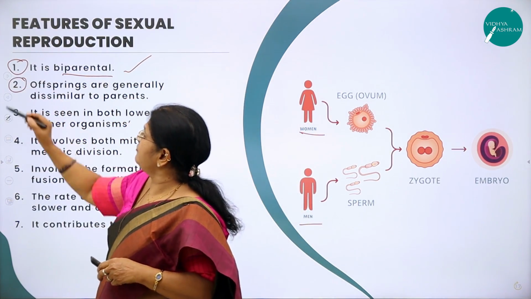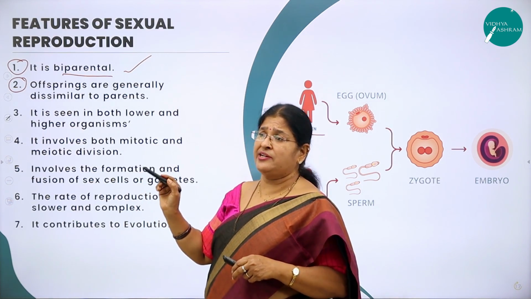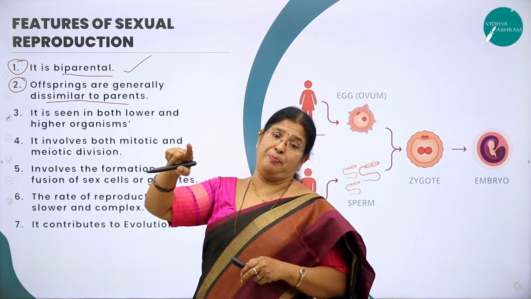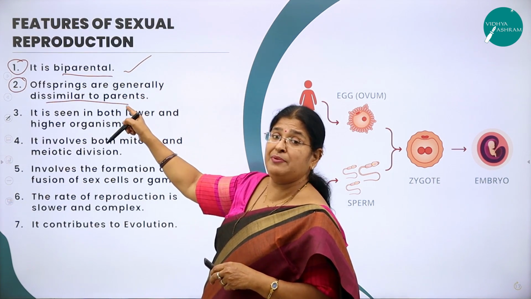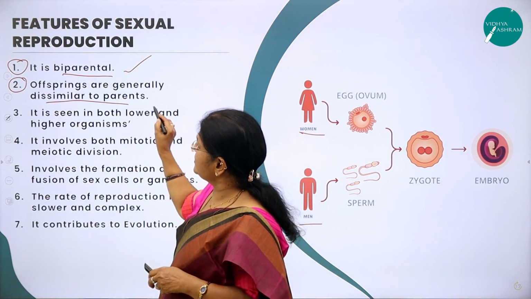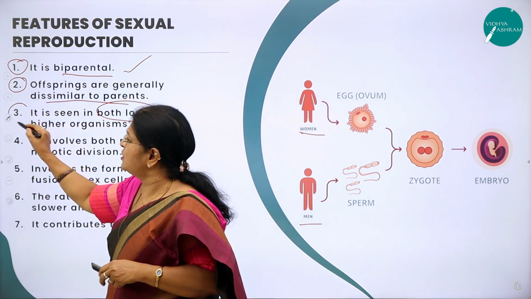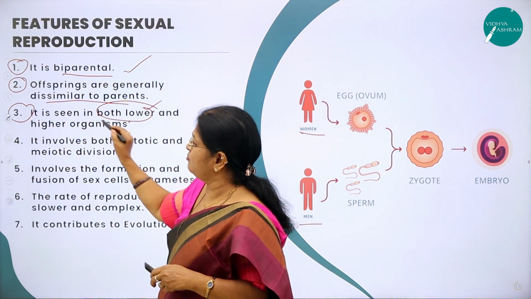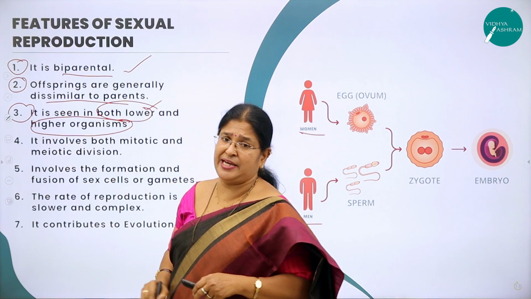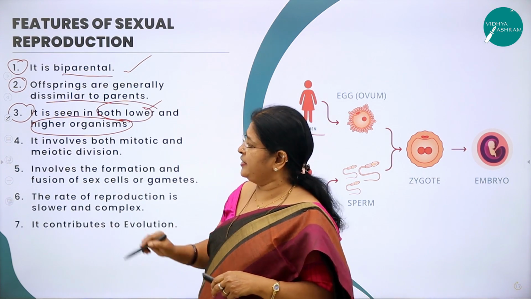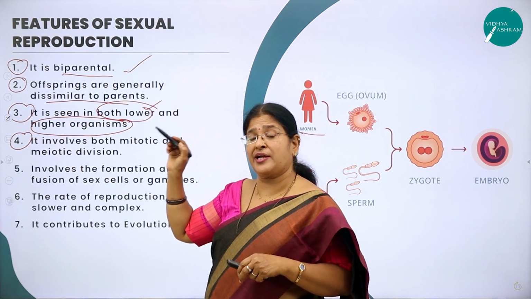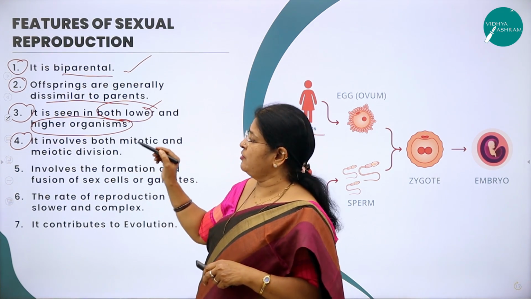Next very important feature, offsprings are generally dissimilar to parents. There they were similar to parents, here they are dissimilar to parents. In which organisms do you come across this mode of reproduction? Both in lower and higher, but most of the time in the higher organisms. There it was happening only in those organisms which have a simple body organization.